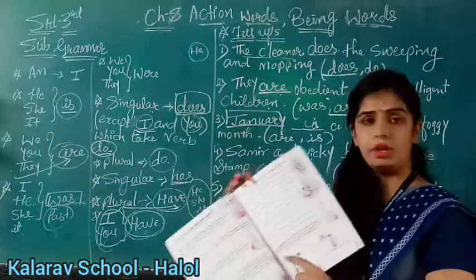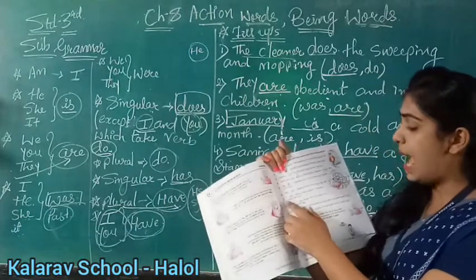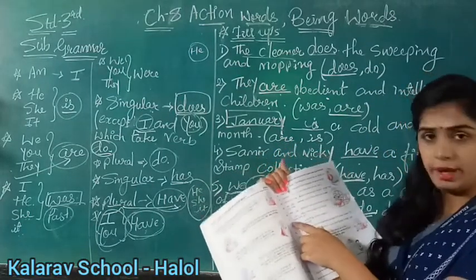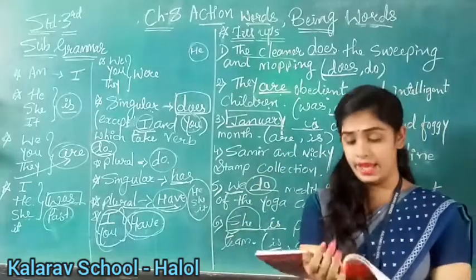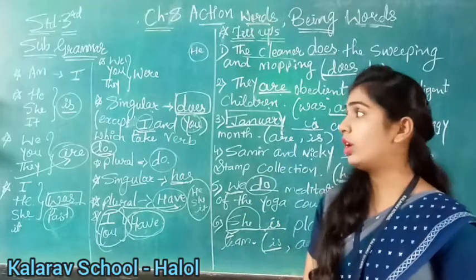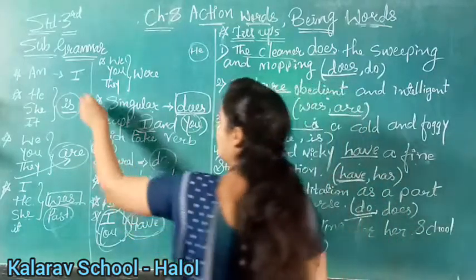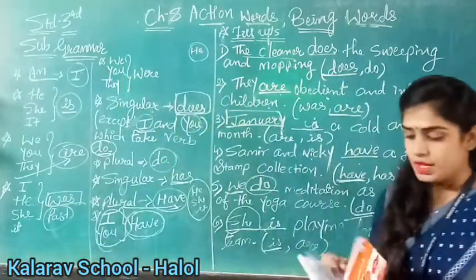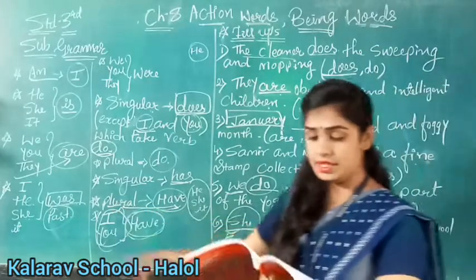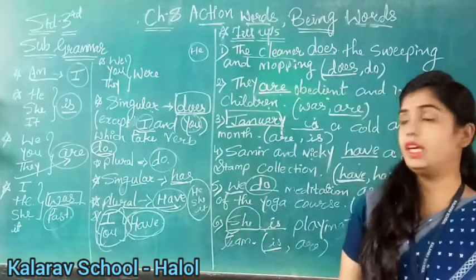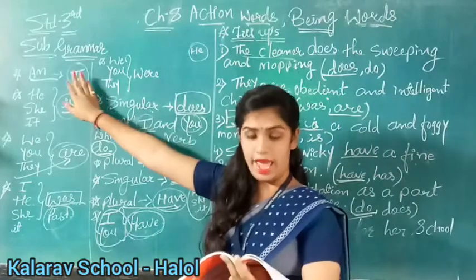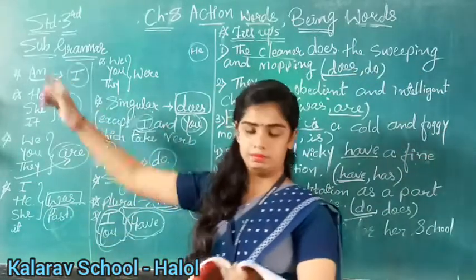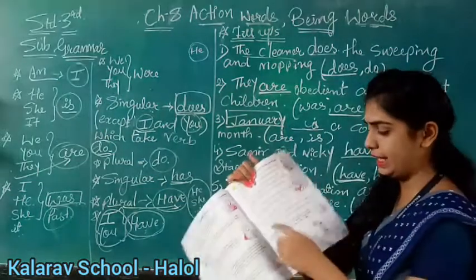Now, see seventh number. In your book, I blank riding a black stallion in the show today. We have given are and am in the bracket. Children, I have already explained to you that with I we will always use am in the simple present tense. Okay, so we will write here in the seventh blank, our answer will be I am. Okay, I we have given, we are using am.